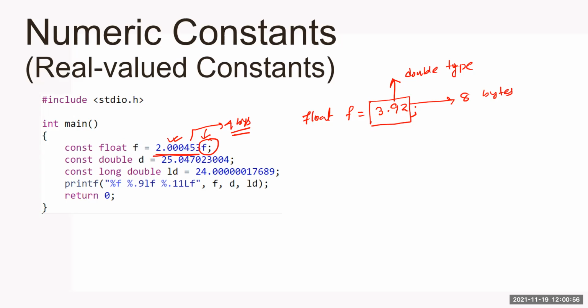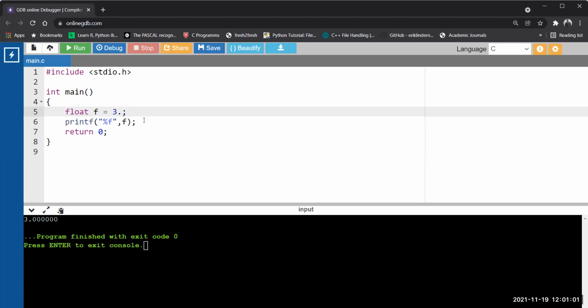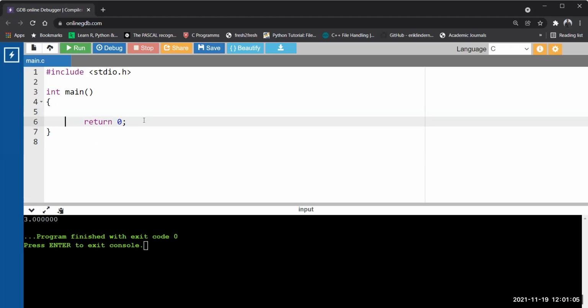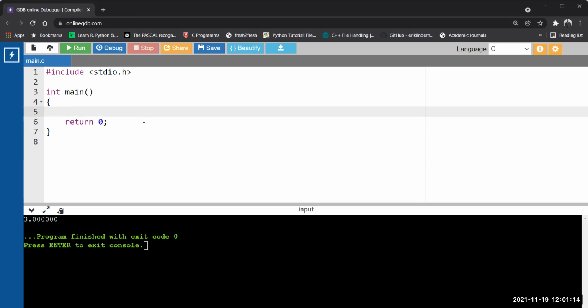Correct. So let us see in the compiler. Just a minute. Let us check, is it really double or not? So here I am doing printf %d sizeof, and I am writing 3.45. Let us see what is the output of this sizeof operator. Is it 4 or 8?